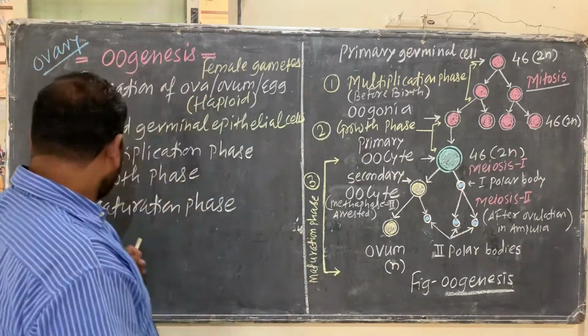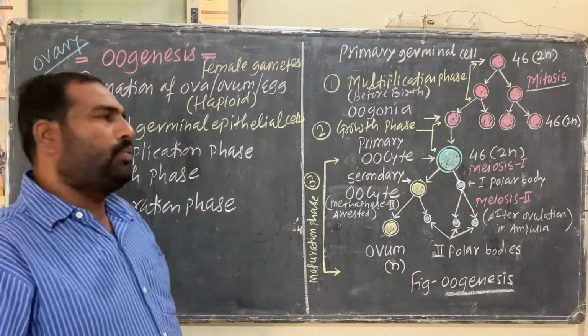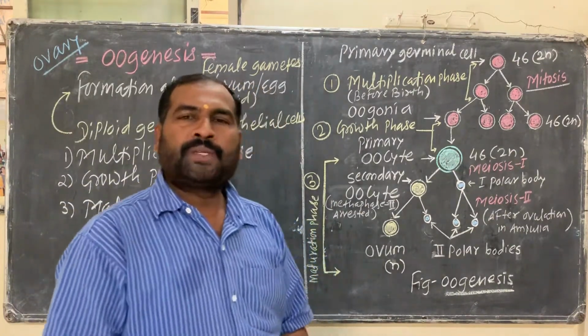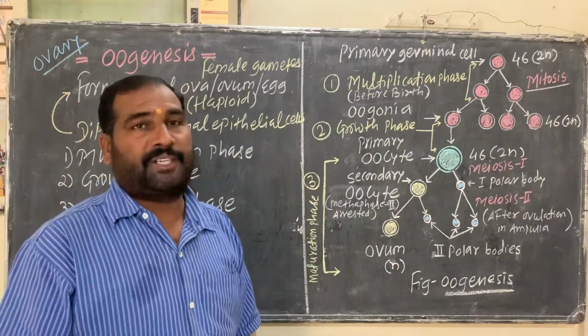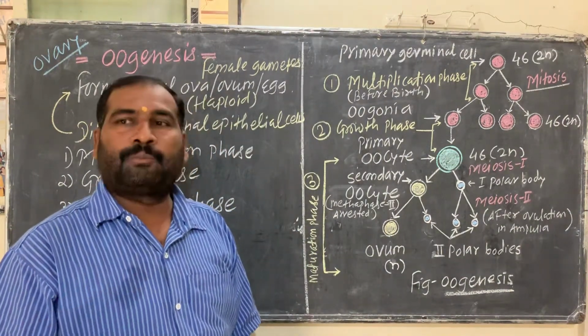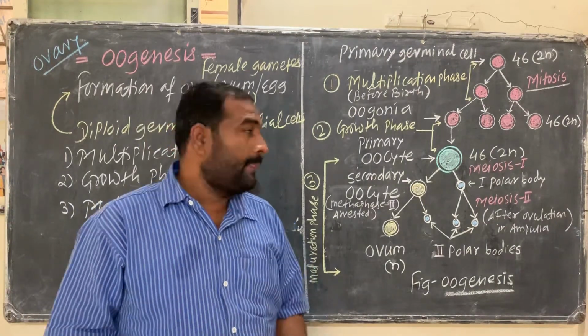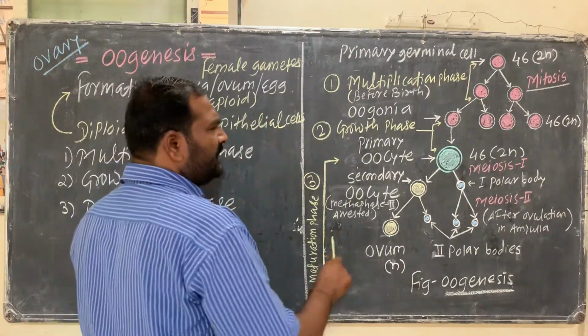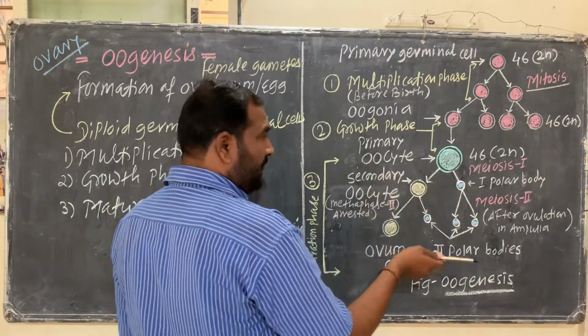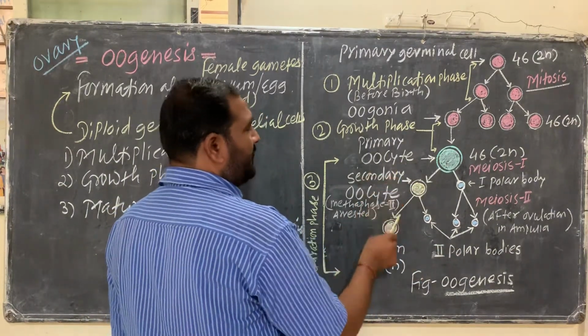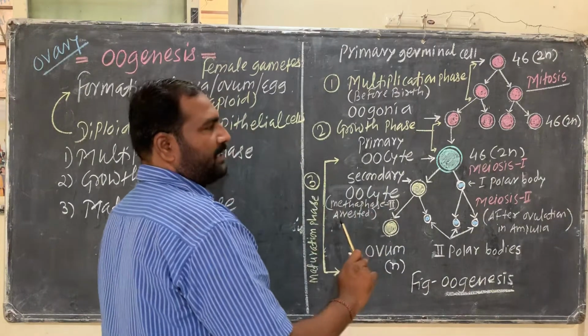Then next to that there is a maturation phase. So what is that maturation phase? Here that maturation phase is taking place when there is a conversion of that primary oocyte into the secondary oocyte.